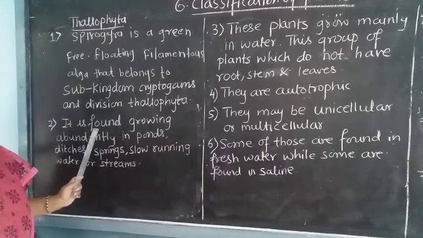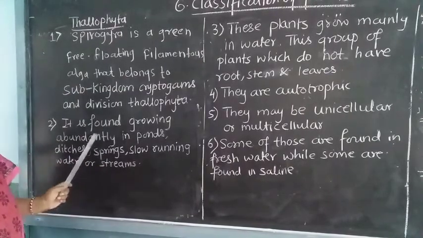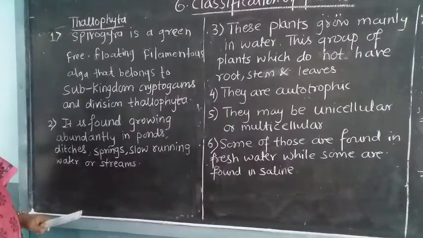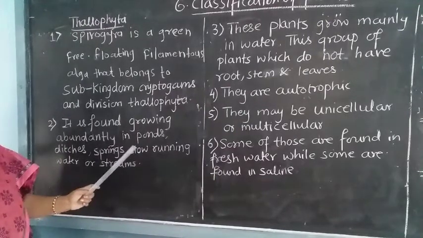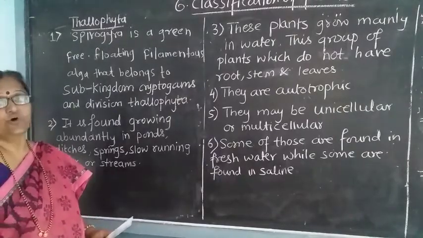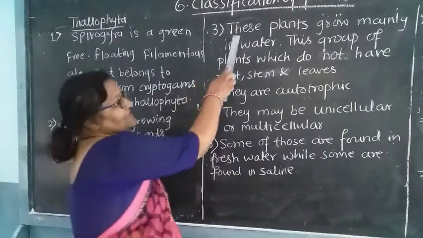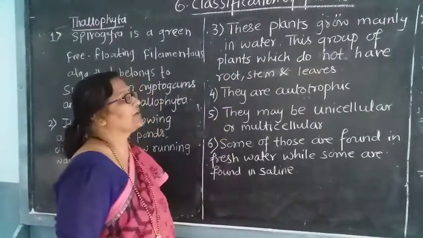So what does Spirogyra tell you? That it is found growing abundantly in ponds, ditches, springs, slow running water or streams. So it is always found in water. These plants grow mainly in water.